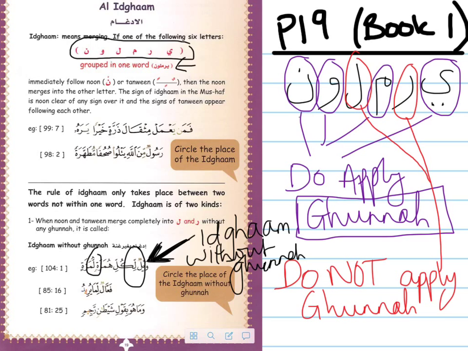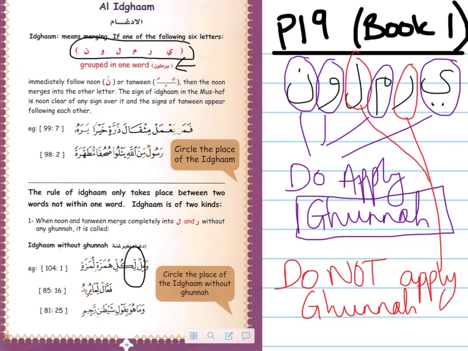To summarize what we've said in this short video, idgham is the process by which you merge the N sound into one of these 6 letters here, remembered by the phrase yarmalun: ya, ra, mim, lam, waw, noon. The N sound goes.